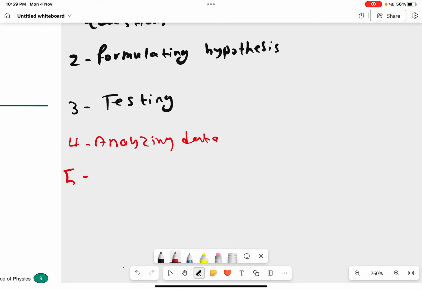Then in the fifth step, you will conclude results, deducing results. You will be deducing that air resistance, not just the weight of the objects, affects how objects fall.